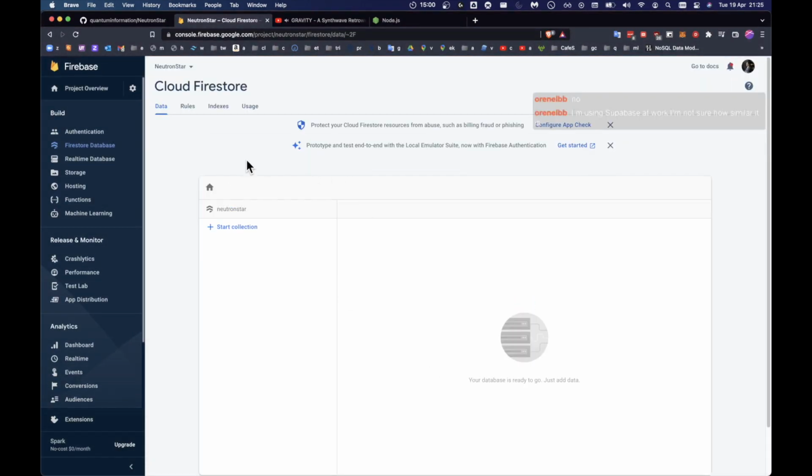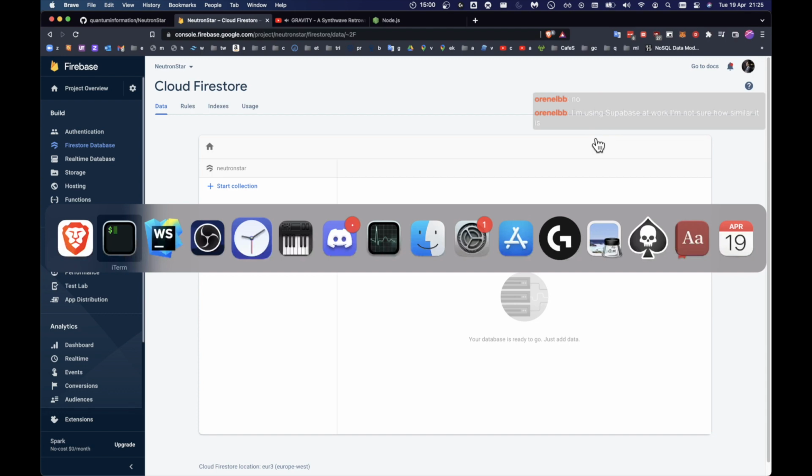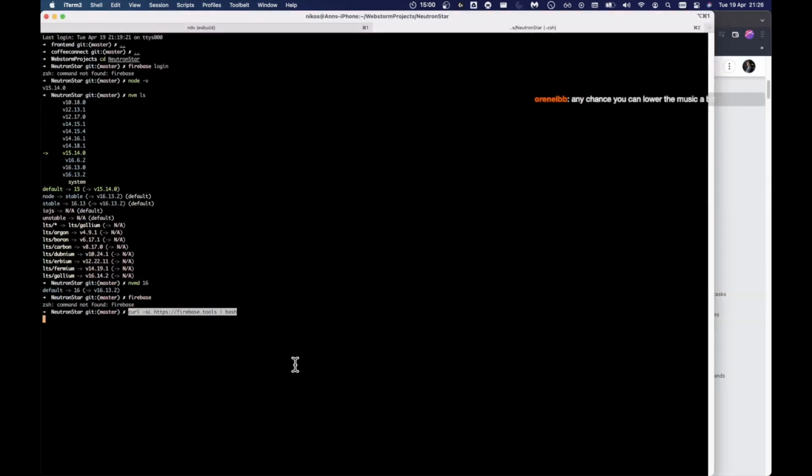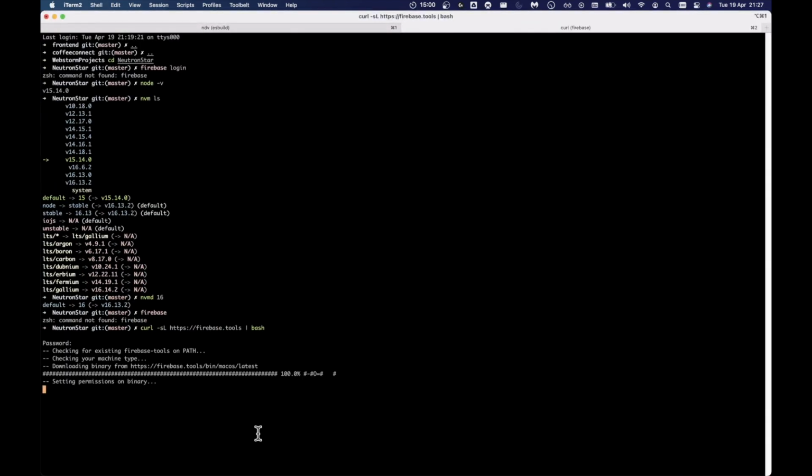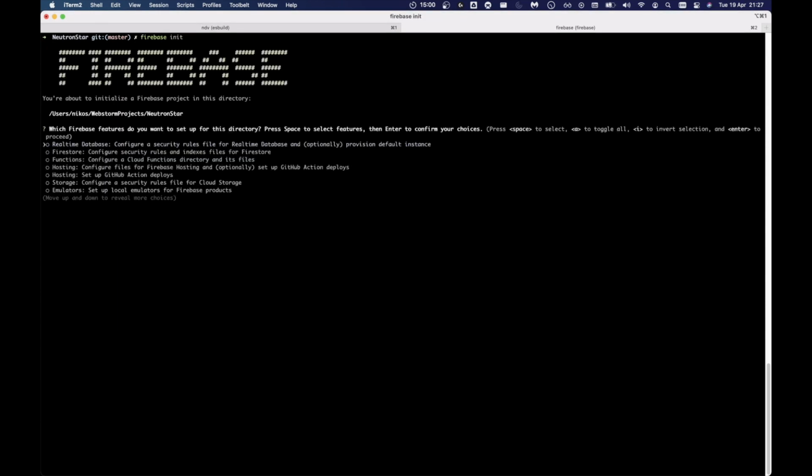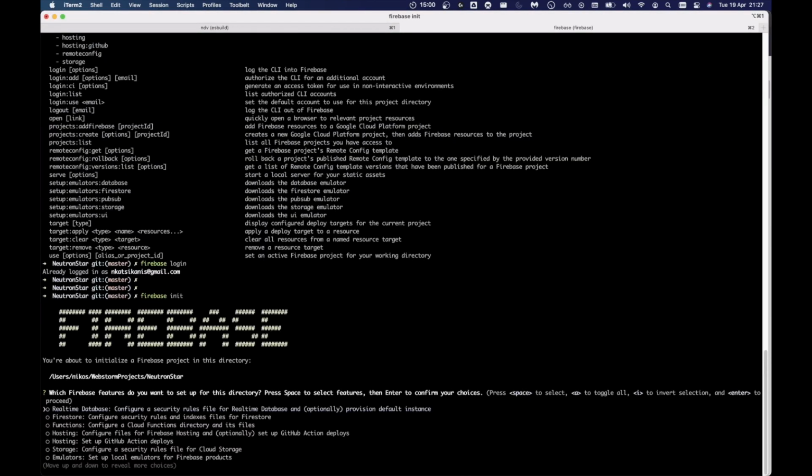Alright, so we have a Firestore, and we need to install the CLI for Firebase. It's quite a big install because there's a lot. So I'm just going to check I've got Firebase installed here. Can you read that font okay? Do you want it larger? You can make it larger if you want.